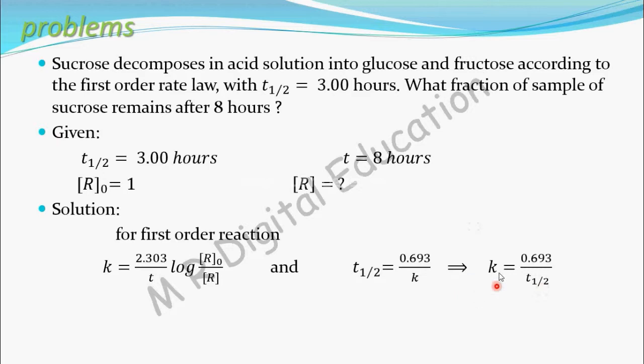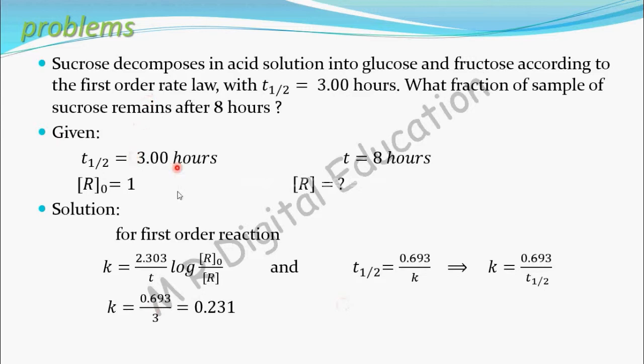Once you find the value of K, use it in the first equation and you can find the value of R, that is what fraction of the sample of sucrose will remain after 8 hours. Let's find this value of K. K equal to 0.693 divided by T half.